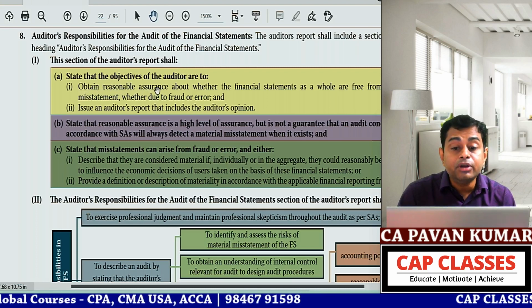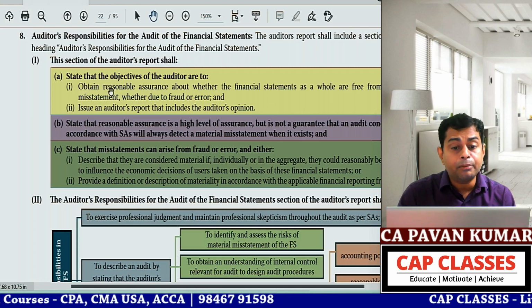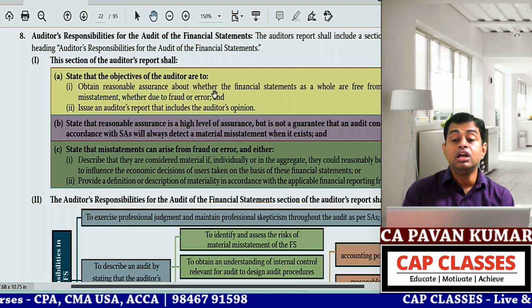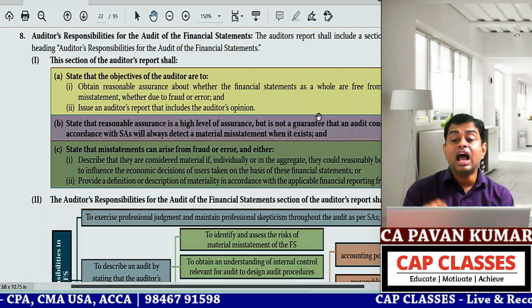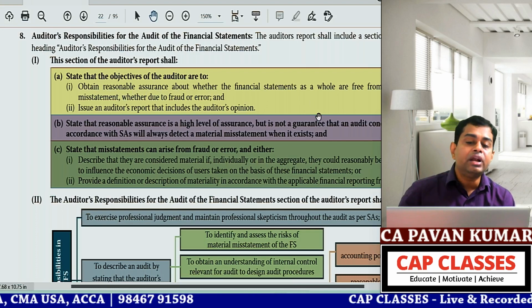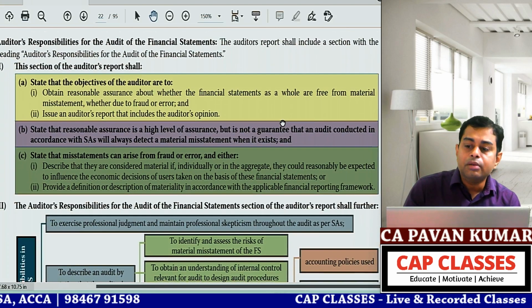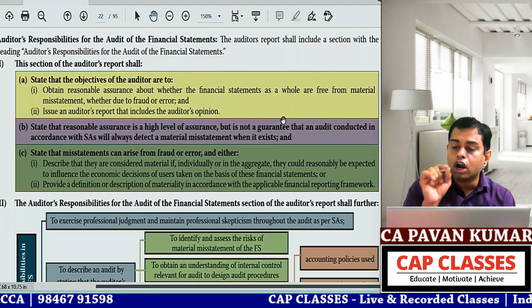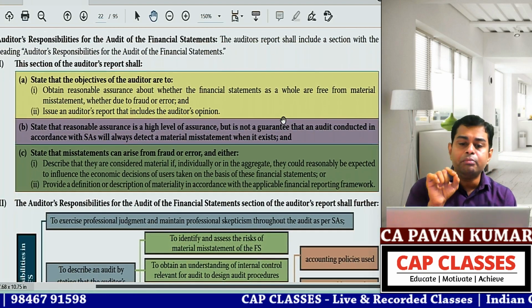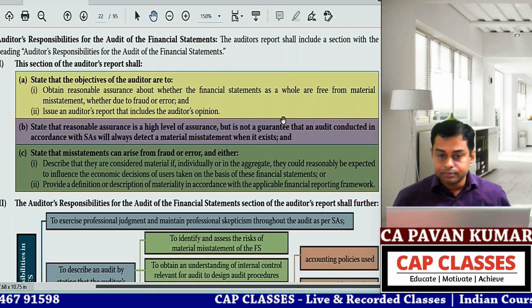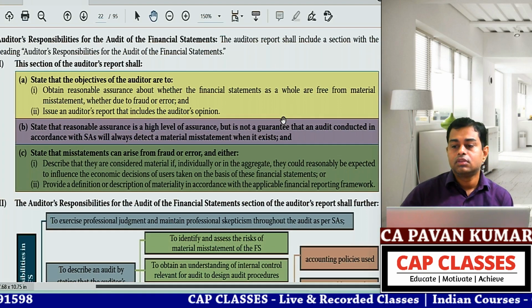Obtain reasonable assurance about whether the financial statements as a whole are free from material misstatement due to fraud or error. In this, you tell me what is the keyword you want to underline. I don't know. You tell me.